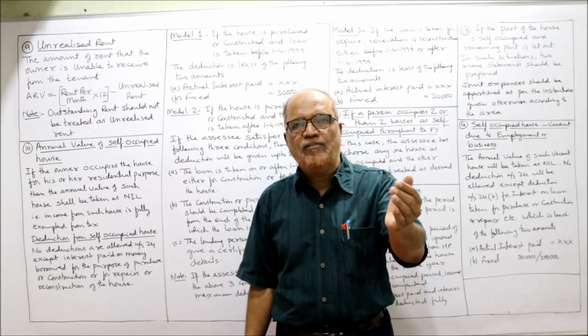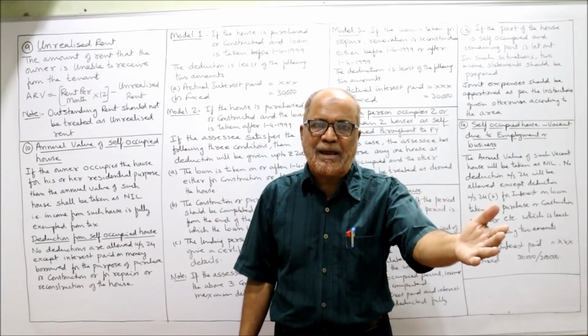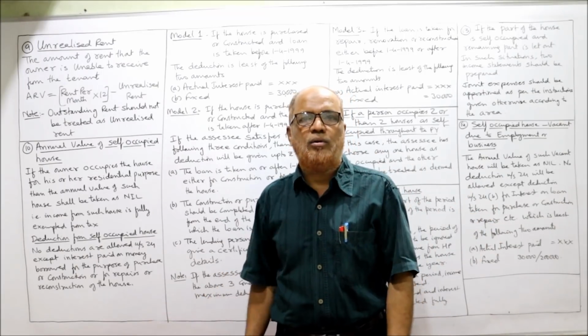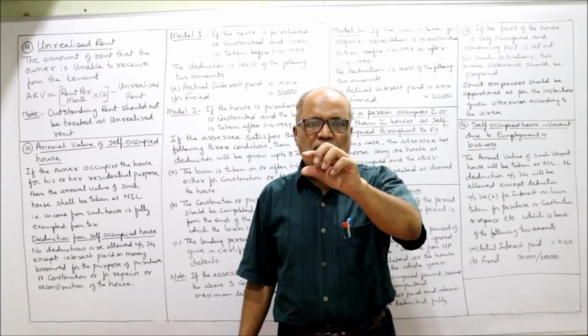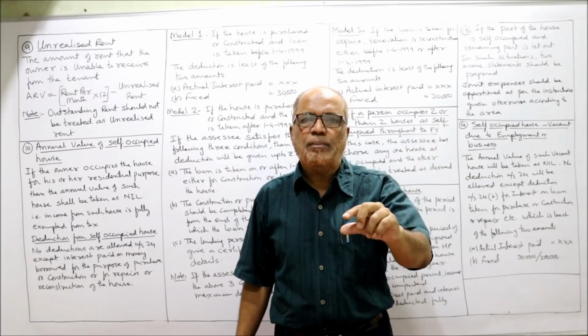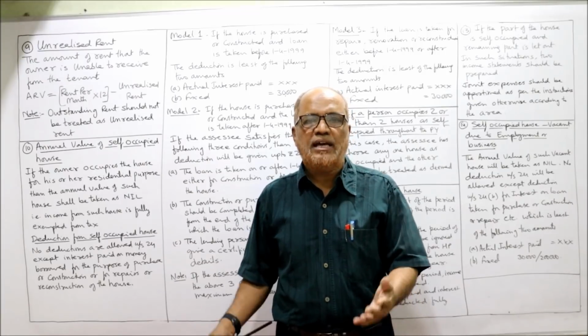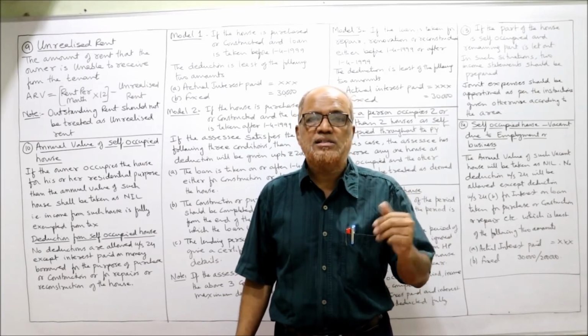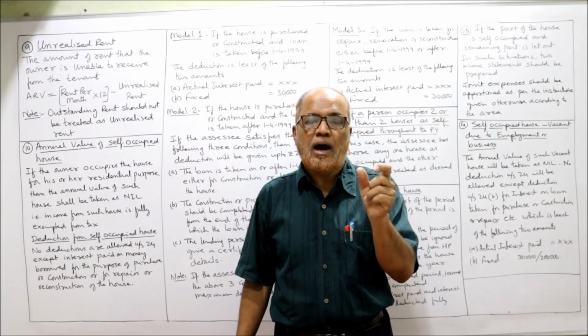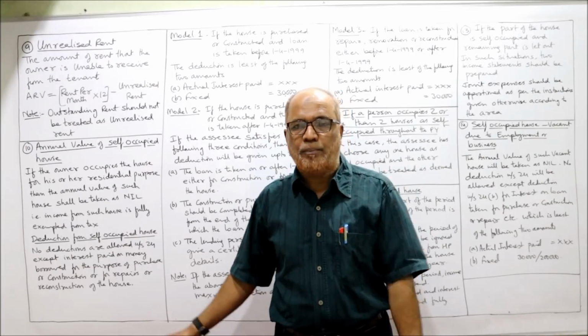For this purpose, if loan is taken and interest is paid, then that interest will be allowed. So the annual value will be nil, then deduction will be allowed. That means we'll get loss from self-occupied house because the income is nil, but expenditure is there, interest on loan. Apart from that, standard deduction will not be allowed.